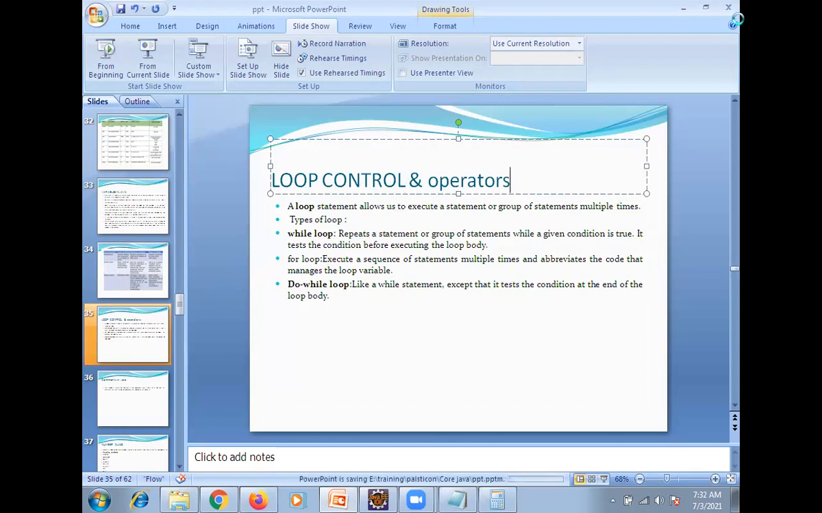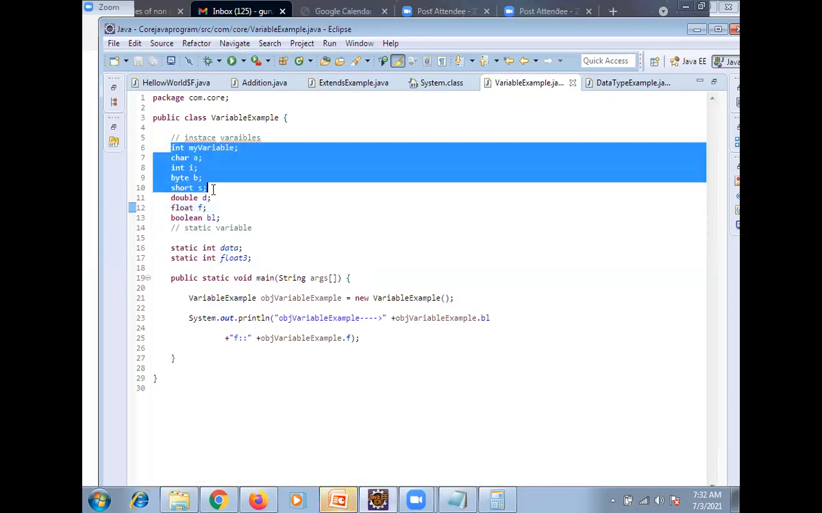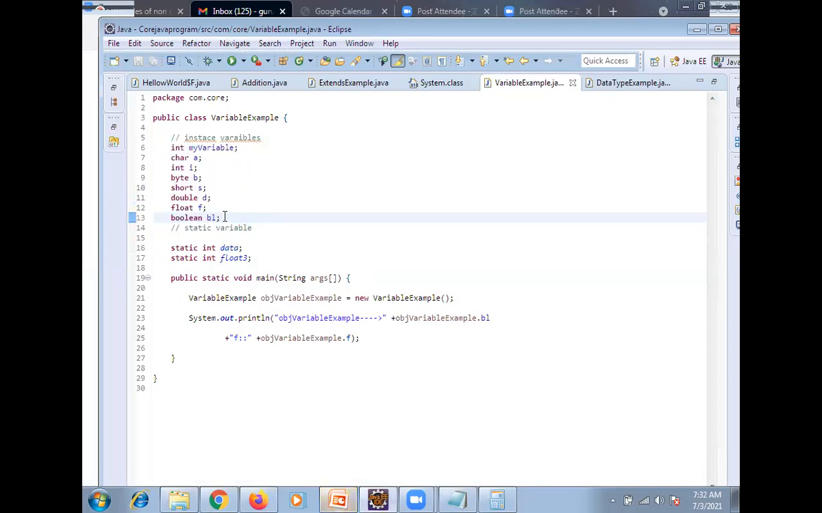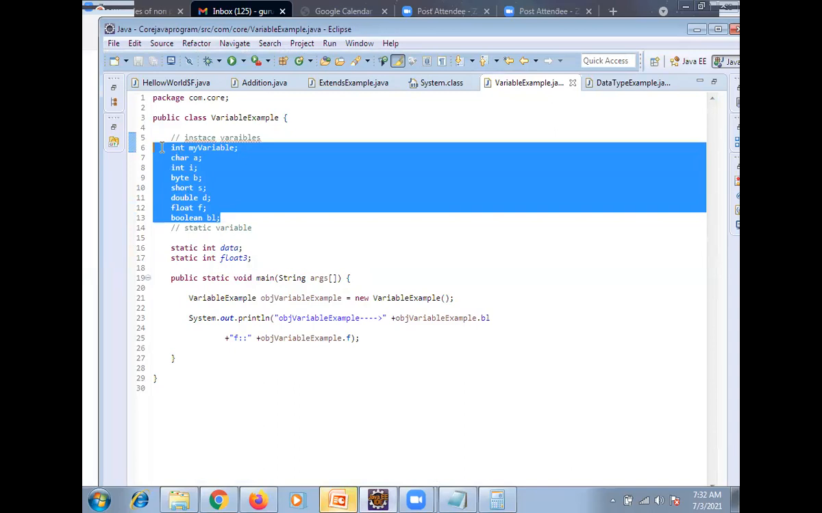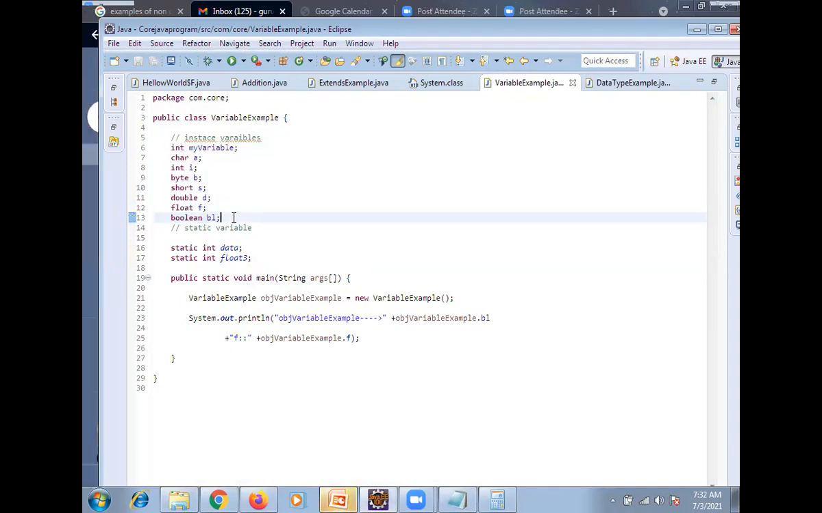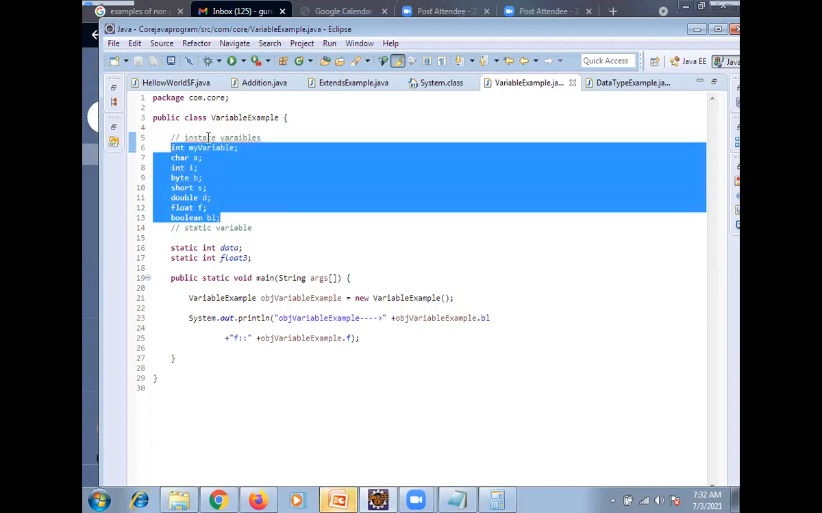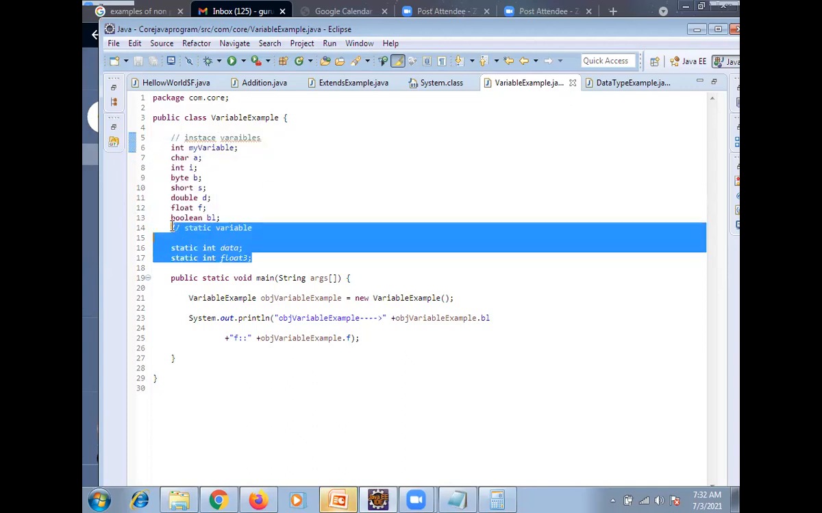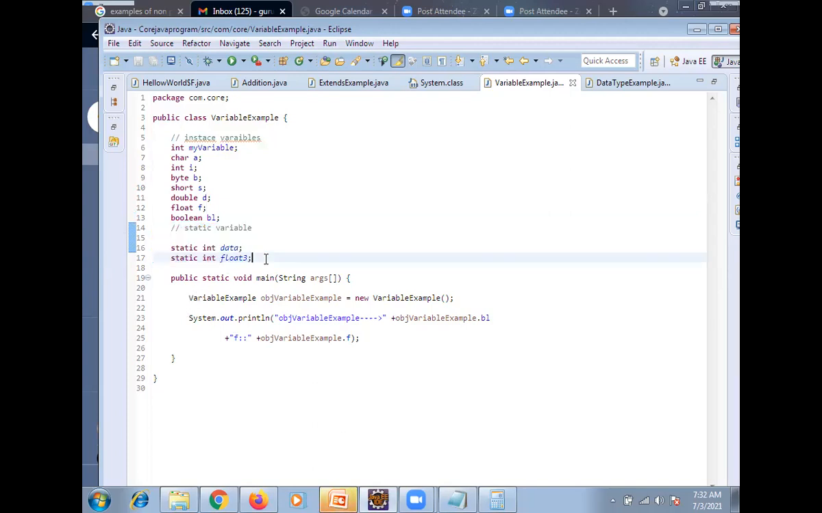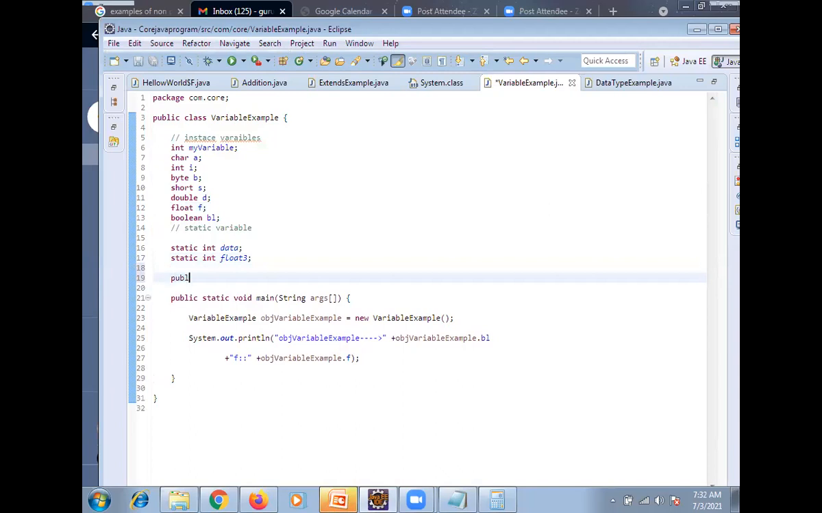Now finally, today's session was, we understood data types, how many data types there will be. If we are not assigning any value to a variable, the default constructor will assign a default value and give it to you. There are three types of variables. One is the instance variable, another one is the static variable, and another one is the method level variable. Clear or any doubt?